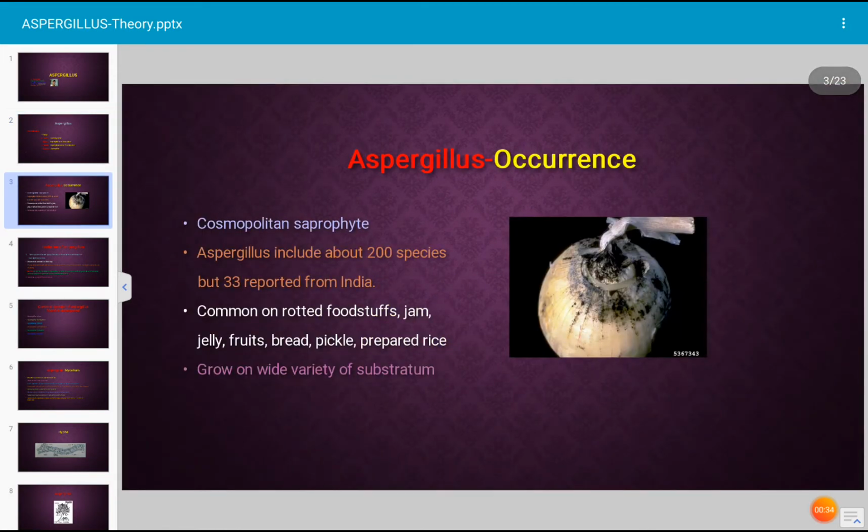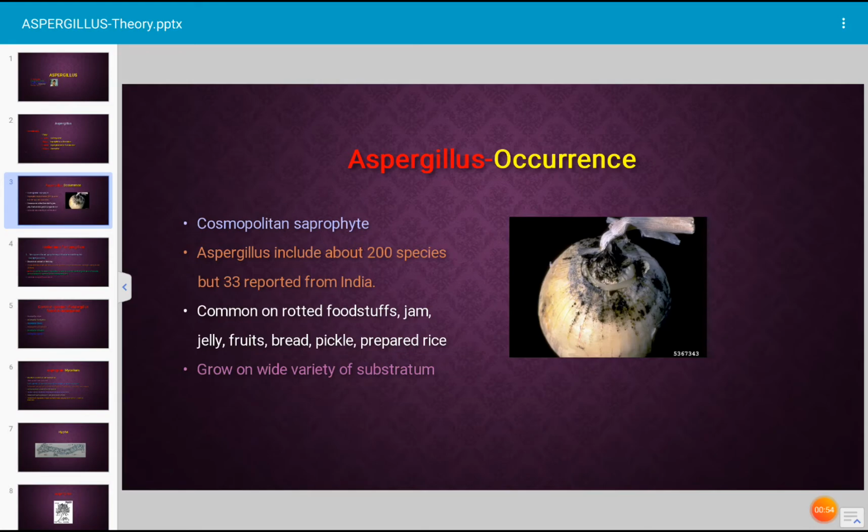Where does Aspergillus occur? Aspergillus is a cosmopolitan fungus because it occurs throughout the world. It is a saprophytic fungus. It can grow on several types of dead organic matter. Aspergillus includes 200 species and 33 have been reported from India.